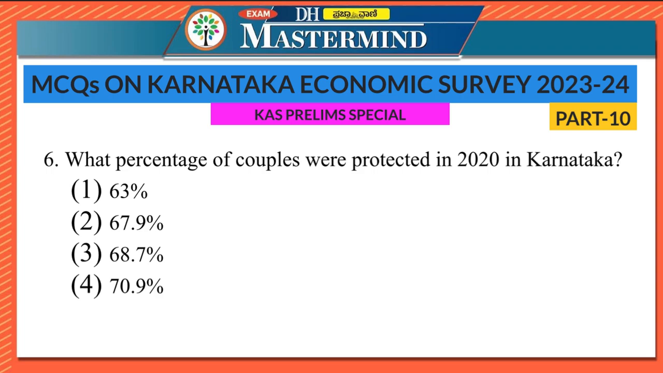Sixth question says, what percentage of couples were protected in 2020 in Karnataka? 63%, 67.9%, 68.7%, 70.9%. So here the right option is option 3, 68.7%. Couple protection rate is defined as the percentage of eligible couples effectively protected against childbirth by one or the other approved methods of family planning. That means it refers to the percentage of eligible couples effectively using family planning methods such as sterilization, IUD, condom, or oral contraceptive pills. So this rate was 68.7% in Karnataka in 2020.